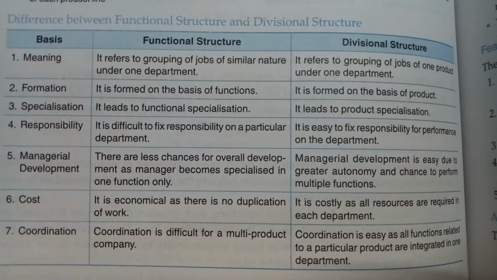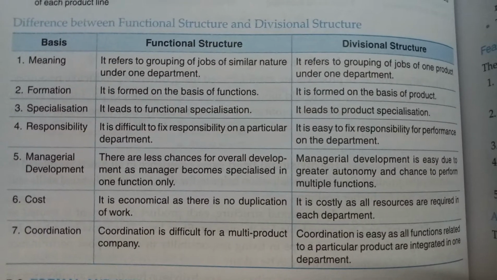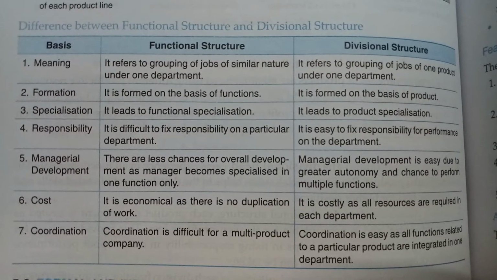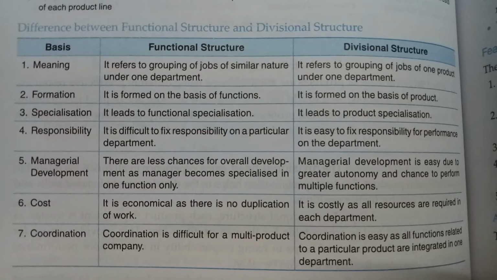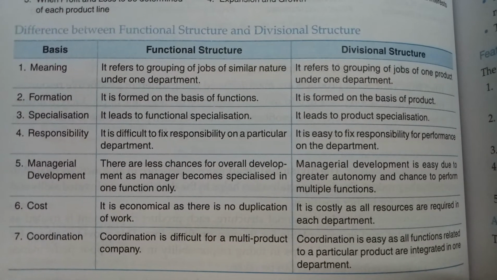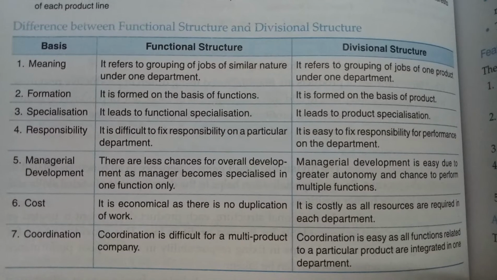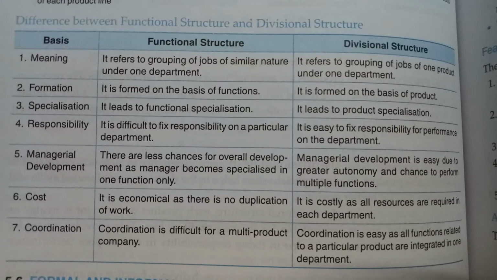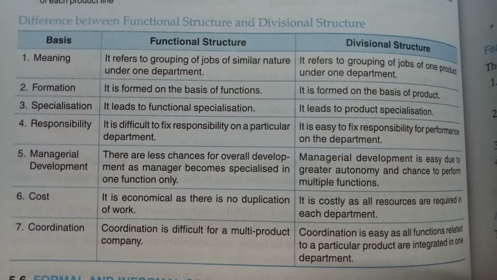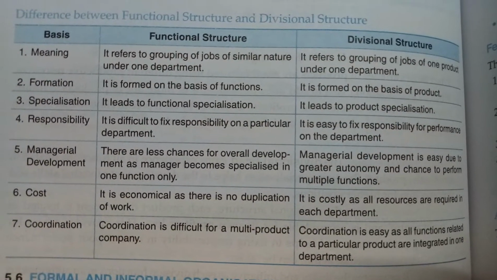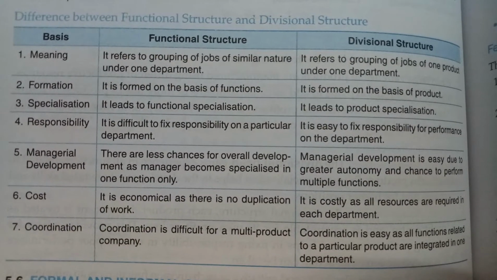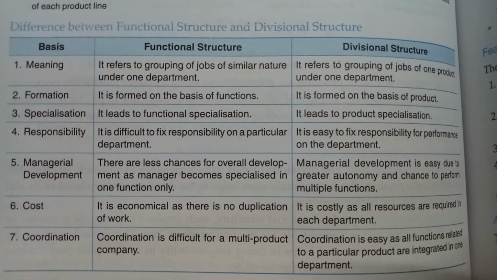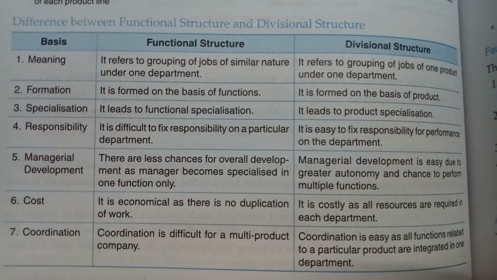What is the formation? Functional structure is formed on the basis of function, and divisional structure is formed on the basis of lines of product. What is the specialization? Functional structure leads to functional specialization, whereas divisional structure leads to product specialization. What is the responsibility? In functional structure, it is difficult to fix responsibility on a product department. In divisional structure, it is easier to fix responsibility because profit and losses of the different departments are calculated separately.